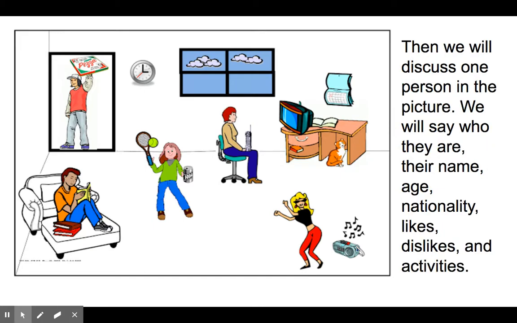Then after that, we're going to choose one person. Later on, I'll ask you to choose 3 or 4, but for this essay, this paragraph, we're just going to choose one person. We're going to say who they are, their name, their age, their nationality, their likes and dislikes, and their activities, what they're doing, and then also what they're not doing. We should get used to that routine because that's what we always say in our paragraphs.